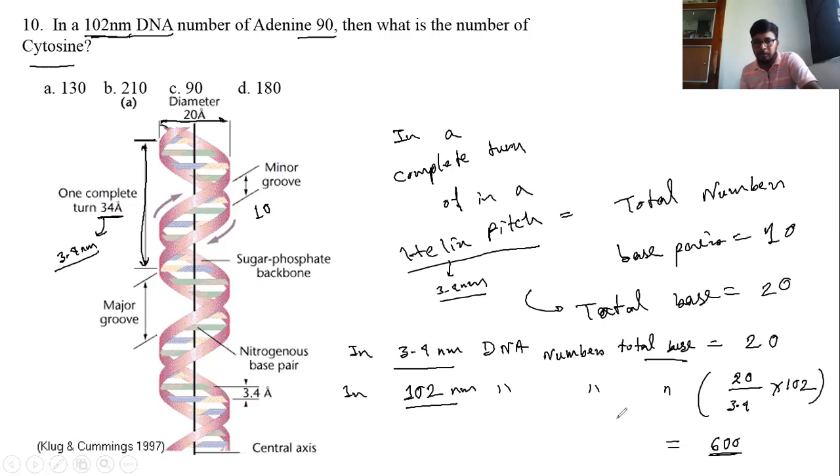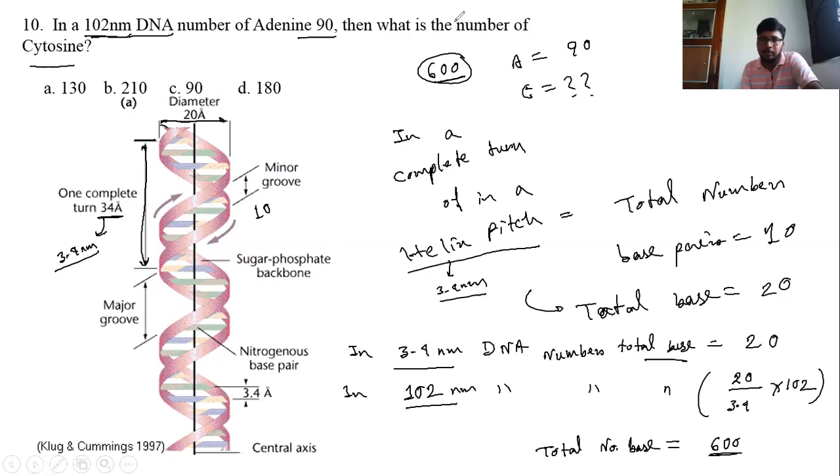Take a screenshot of how I calculate the total number of bases from the length of DNA. So here, in 102 nanometer DNA, the number of total bases equals 600. As we said in the previous question, we first count the total number of bases. So here the total number of bases is 600 and adenine equals 90. So the number of cytosine?